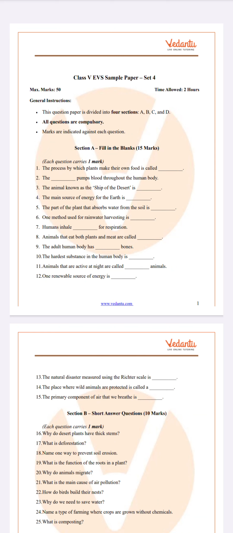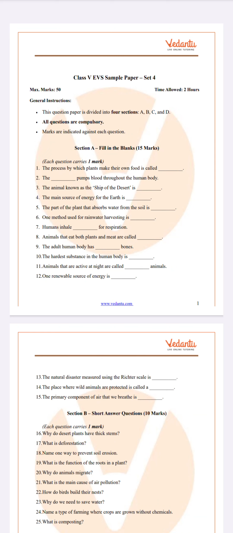Why is it so? Because camels have adaptations that we have learned in the previous chapter, that camels can store water in their humps. That's why they are called sheep of the desert. Next, the main source of energy for the earth is sun. From the sun, the plants do the photosynthesis, which is a process of converting the sunlight energy into food.